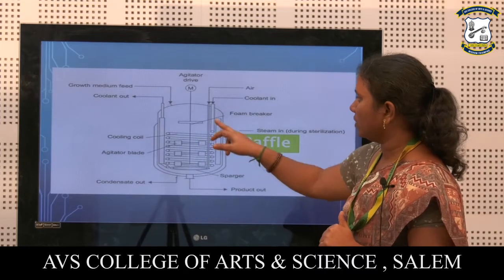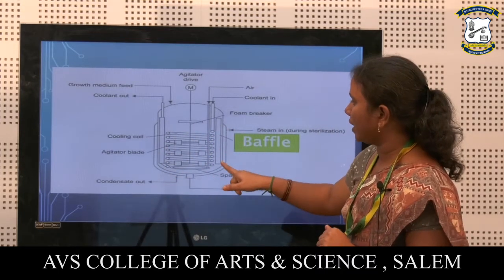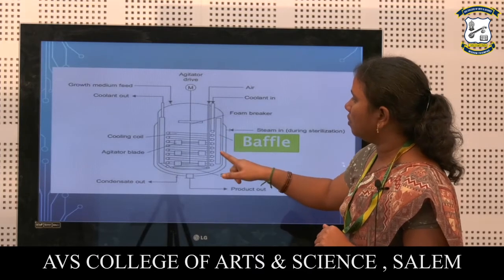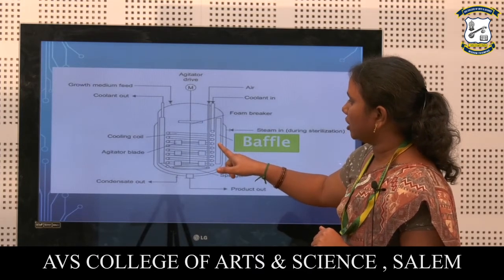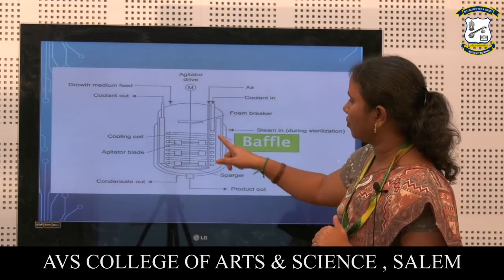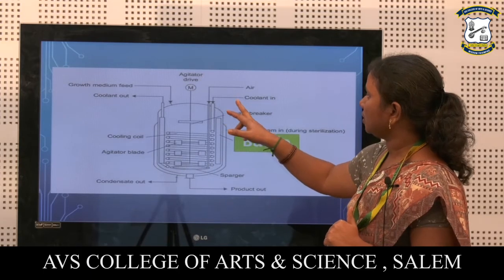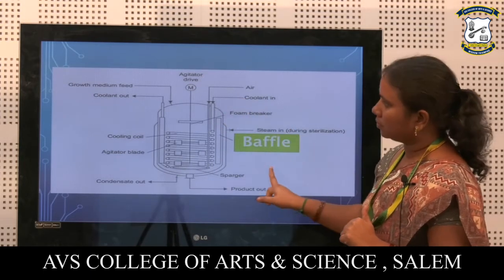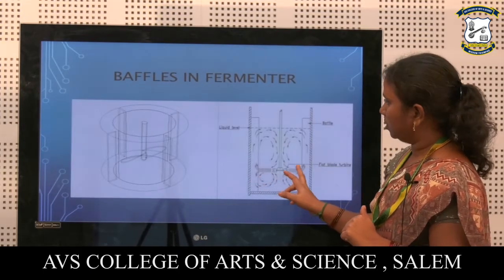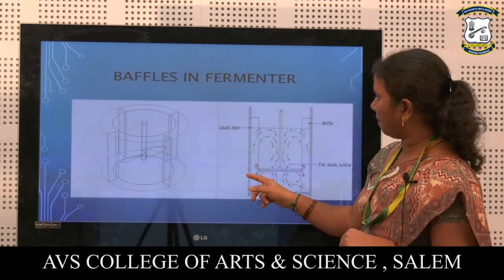See, this one is baffles. This will avoid the deposition of microorganism, that is cell mass. It will avoid attachment of your cell mass to the walls of the surface, that is the walls of your bioreactor. Next, foam breaker. Next, coolant. This is the baffles in the fermenter.